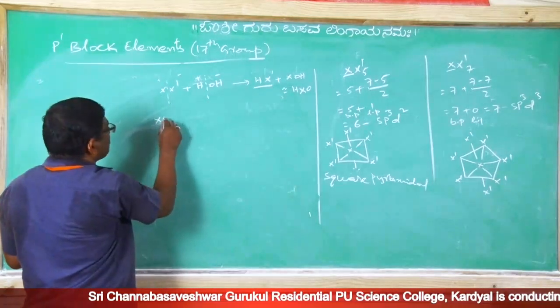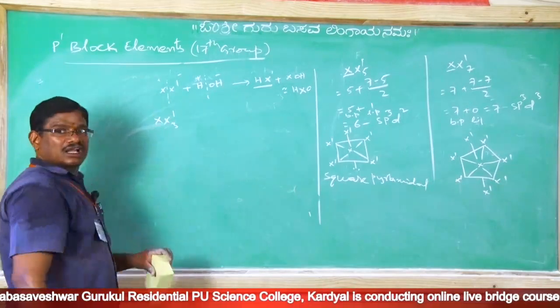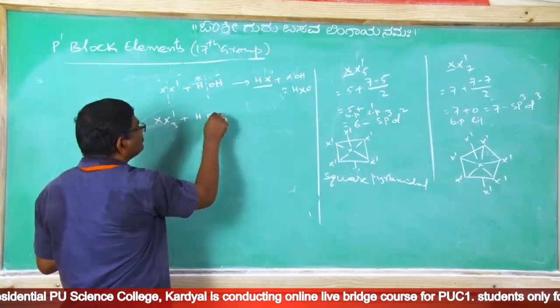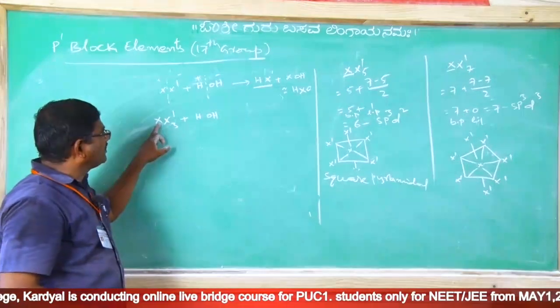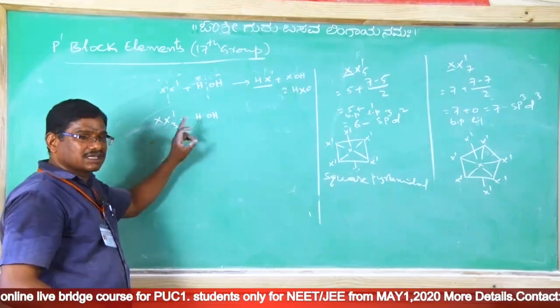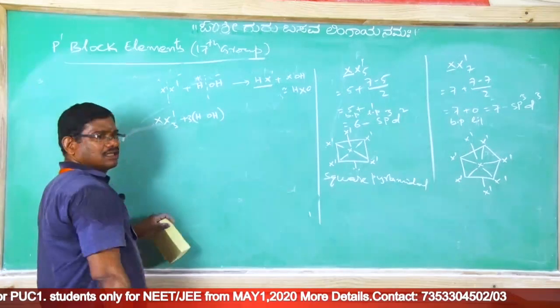Suppose if it is XX'3, interhalogen trihalide is there. In that case, same, you keep in water. If you keep in water, what will we get? This X takes OH minus. This X' takes H plus. Therefore, here how many are required? 3.